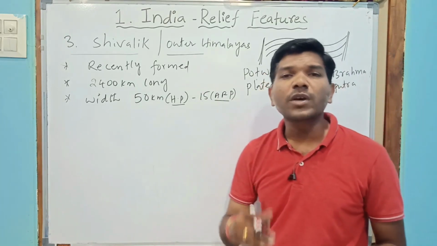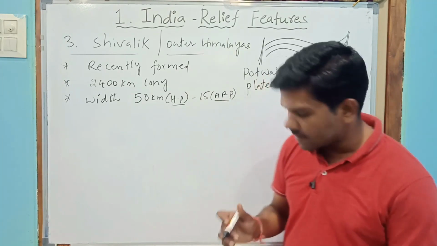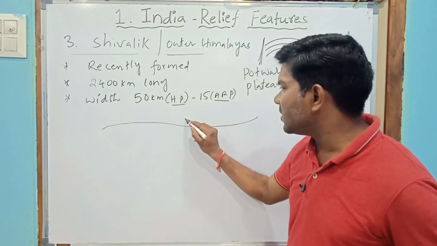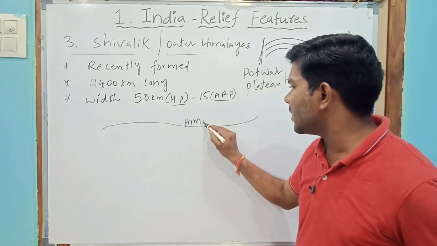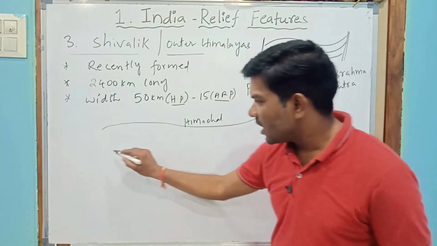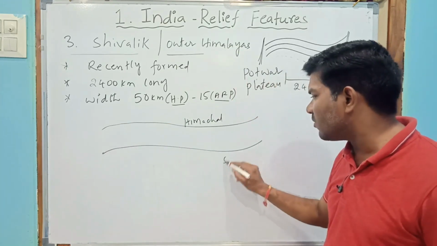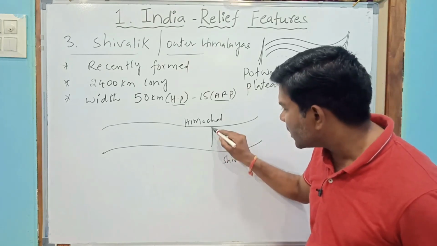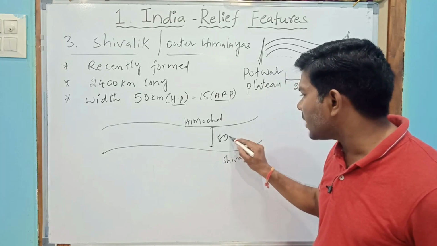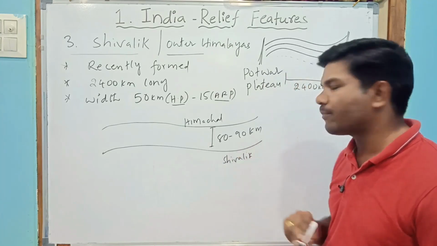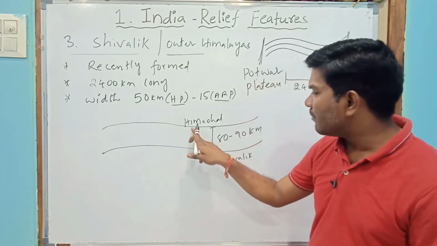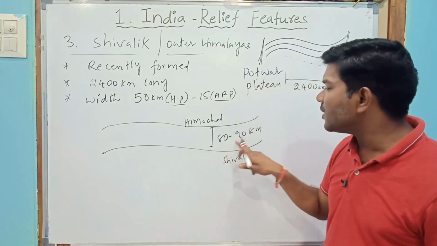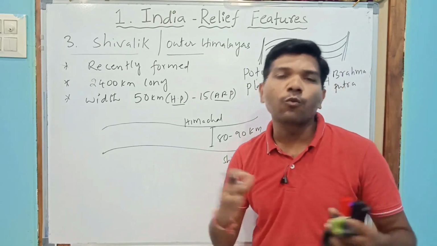We can find a gap. For example, consider this is Himachal and this is Shivalik. Between these two there is a gap, an 80 to 90 kilometer gap. Between Himachal and Shivalik, these different mountains, there was an 80 to 90 kilometer gap.